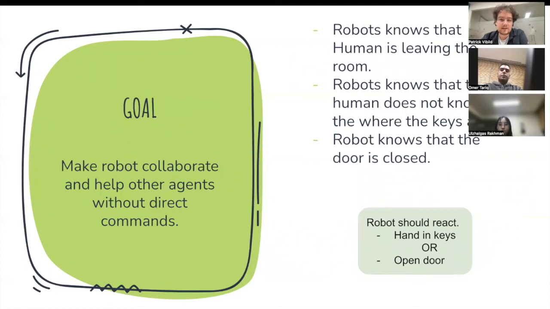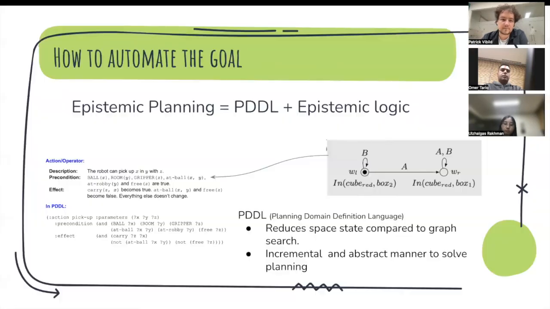So, for example, if we have the example where a robot knows that the human is leaving the room, the robot knows that the human doesn't have the keys to leave the room, and the robot knows that the door is closed, then the robot should immediately either open the door for the other agent or hand over the keys to the other agent.